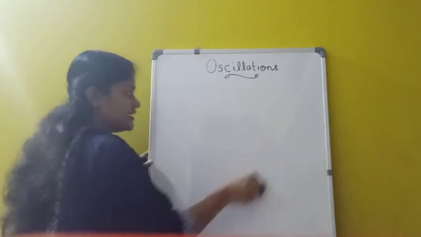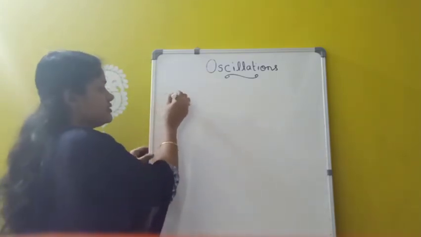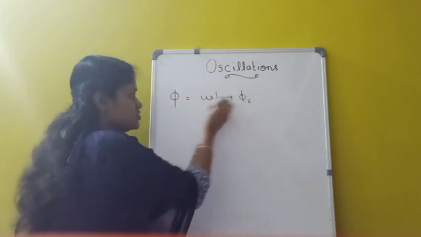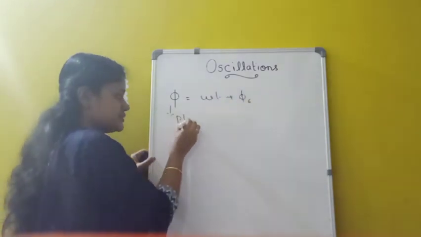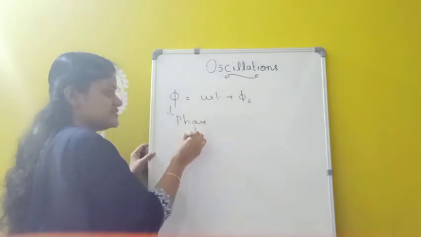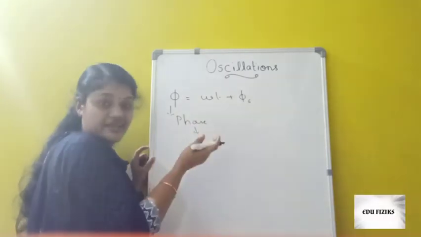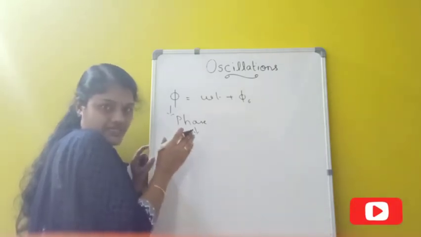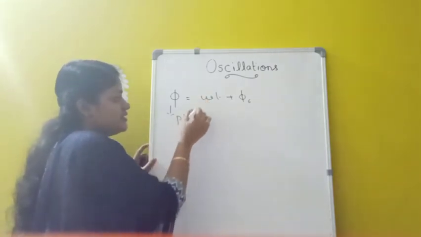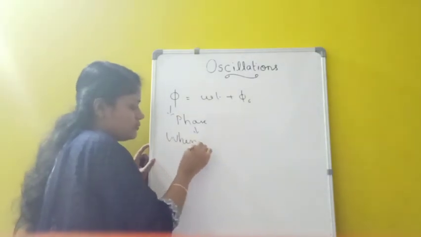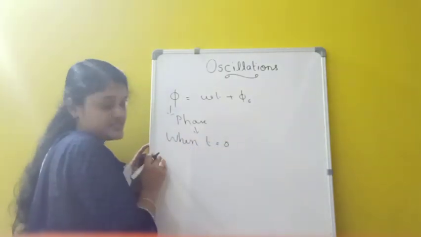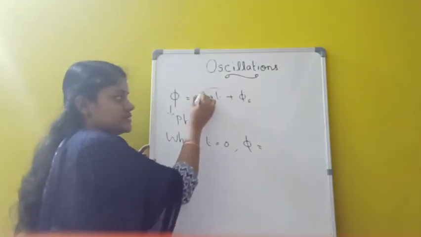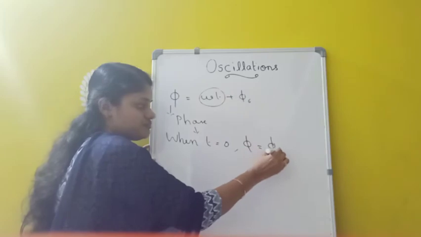Now, I told you phi is called as phase. So phi, that means omega t plus phi 0, can be called as phase. This phase represents the angle, or we can say the direction. It shows the direction or state at which the particle is present at a particular time. And when time t is equal to 0, what will happen to phi? This term becomes 0. We will be getting phi 0.